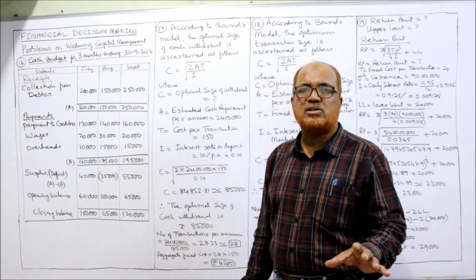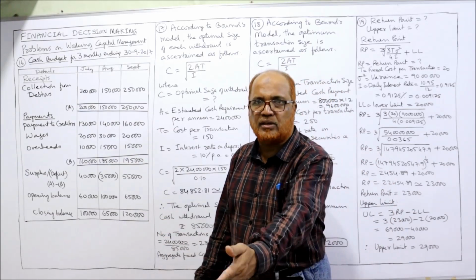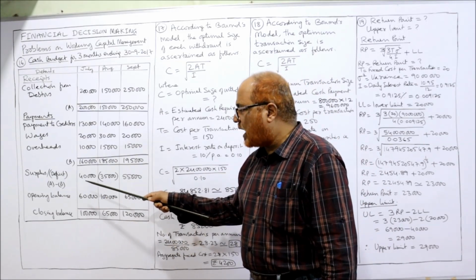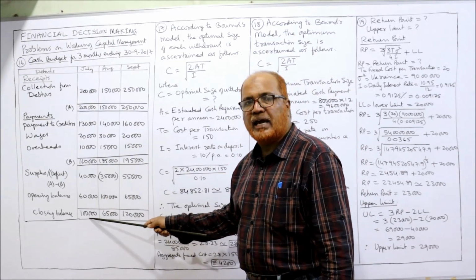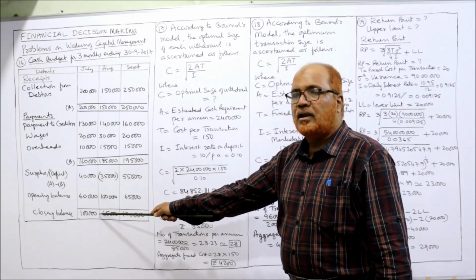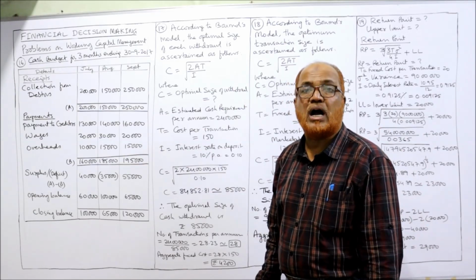So we have surplus, deficit, surplus. Now the opening balance of cash at the beginning of 1st July is 60,000, given in the problem. Add 40 plus 60, 1 lakh is the closing cash balance of July. This becomes the opening balance for August.